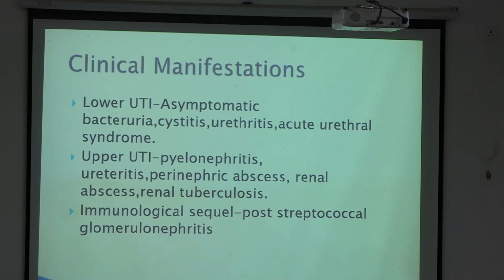This is all from the bladder onwards. Then upper UTI is pyelonephritis, ureteritis, perinephric abscess. There can even be pus collection around the kidneys, and also renal abscess. Then renal tuberculosis. All of this is upper UTI. Then immunological sequelae may be post-streptococcal glomerulonephritis.